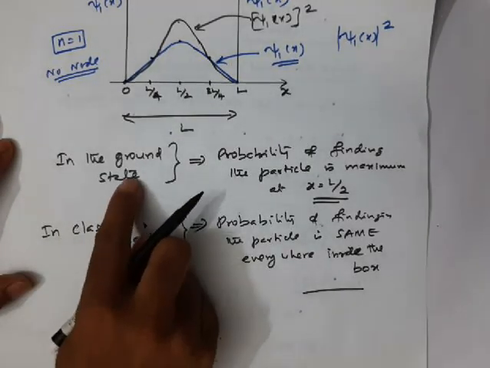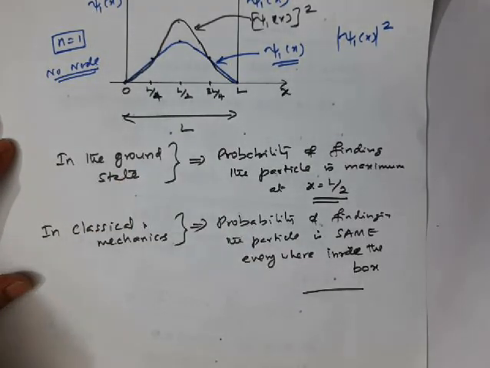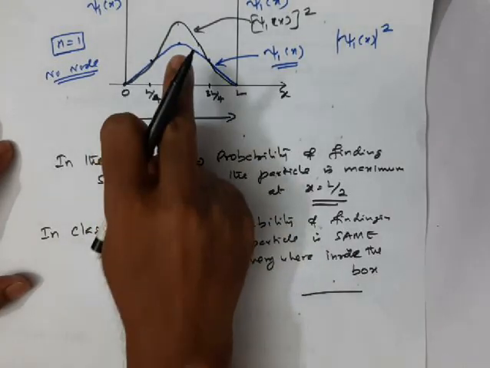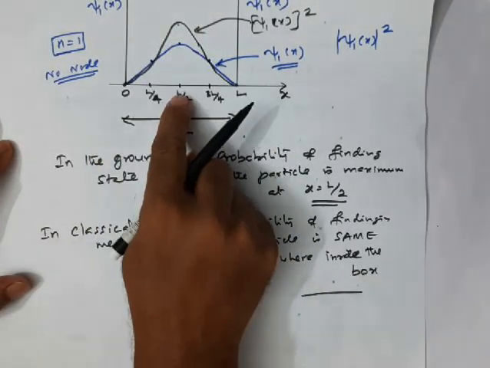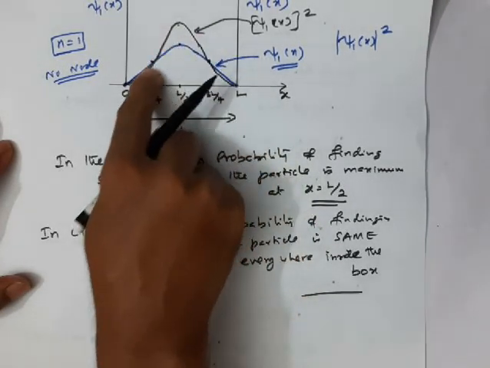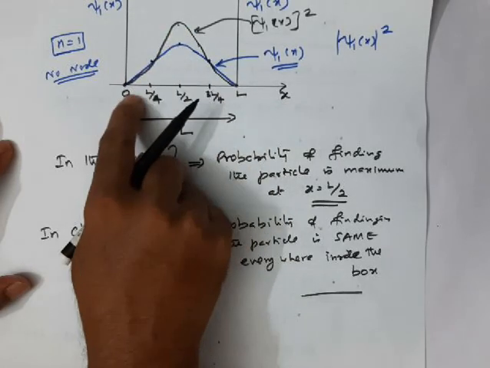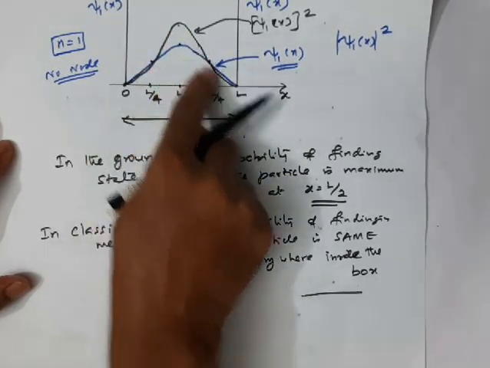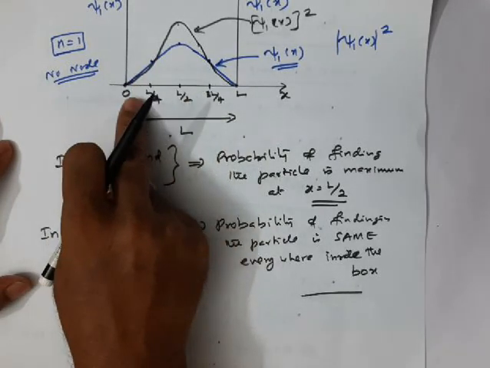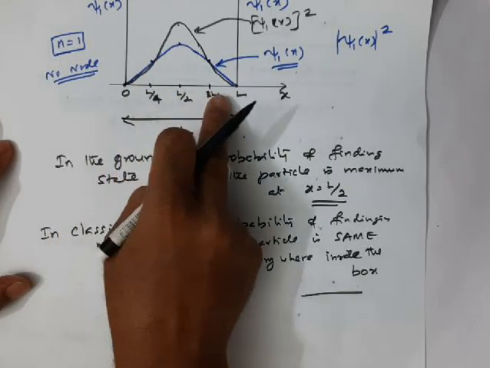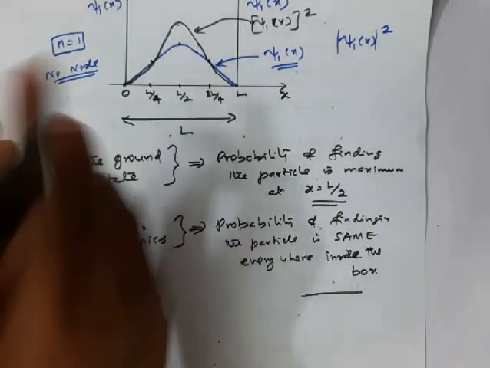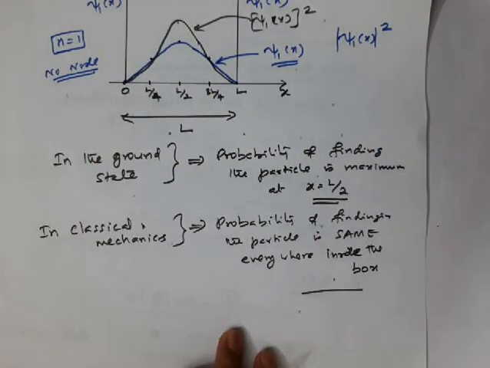But what does quantum mechanics say? According to quantum mechanics, specifically in the ground state, the probability of finding the particle is maximum at the middle of the box. And the probability decreases in this direction as well as in this direction. So below L by 2 the probabilities are low. Above L by 2 up to L the probabilities are again low. The probability is maximum at the middle of the box. So it's a very, very important point.